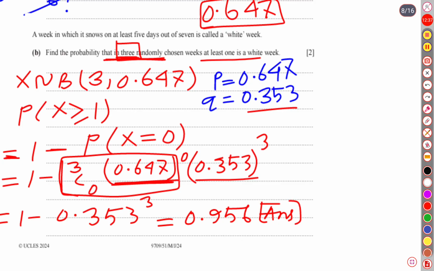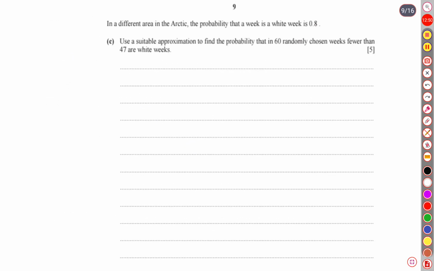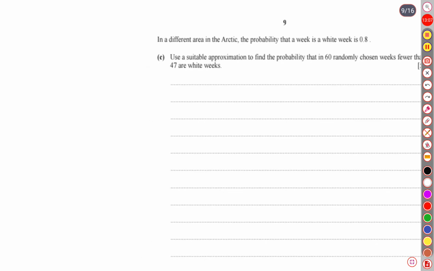Let's move on to the next question. Question C is on the next page. Let's see question C. What does it say? It says, in a different area in the Arctic, the probability that a week is a wet week is 0.8. Use a suitable approximation. So approximation is a clue word here. Look, approximation.